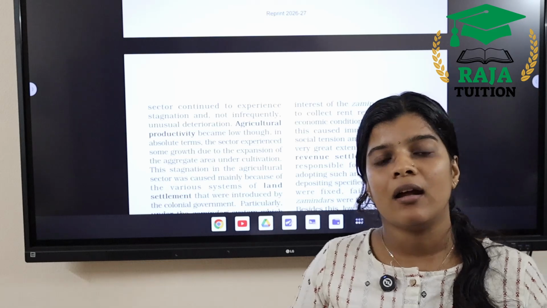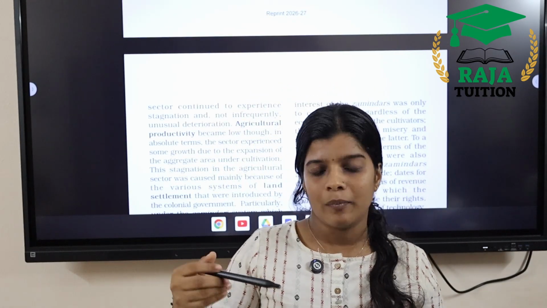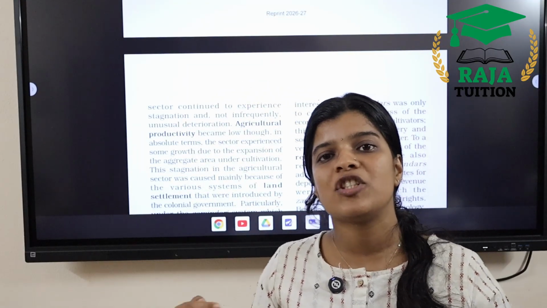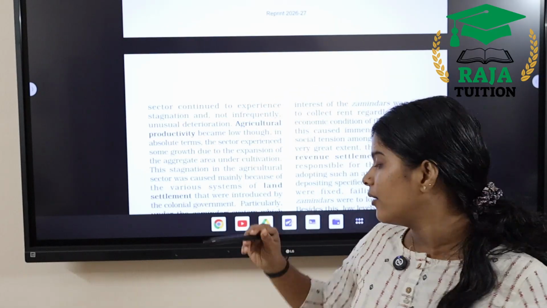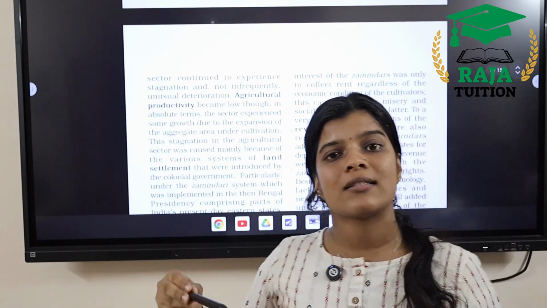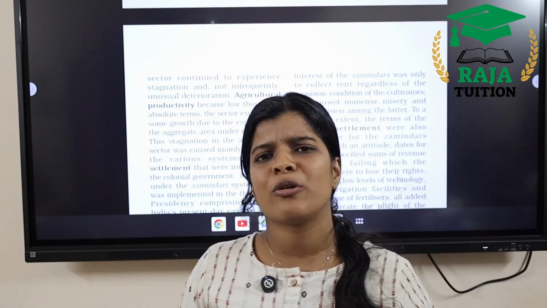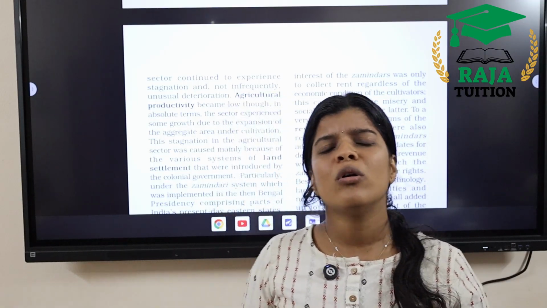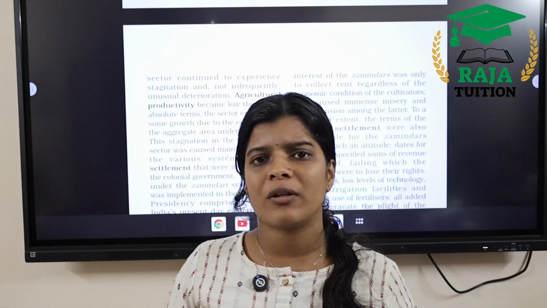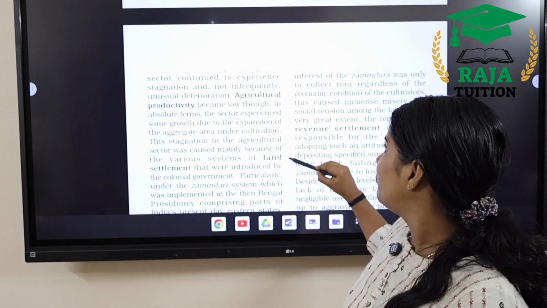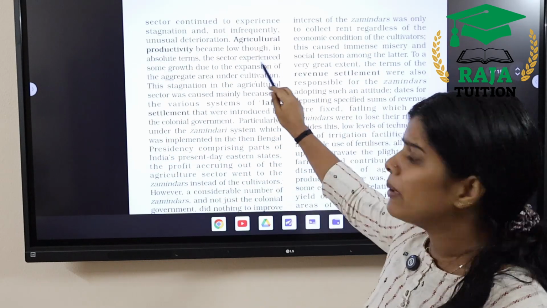They didn't make any attempt to address the problems of the agrarian people. They were focusing on the sectors where the contribution to GDP was very high. In that sense, the British government ignored the agriculture sector. There was a little growth, but the growth was not noticeable or profitable for the farmers or those engaged in agricultural activities. And also, agricultural productivity became low.